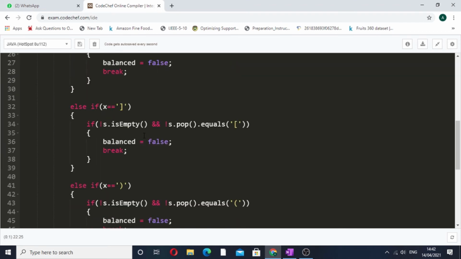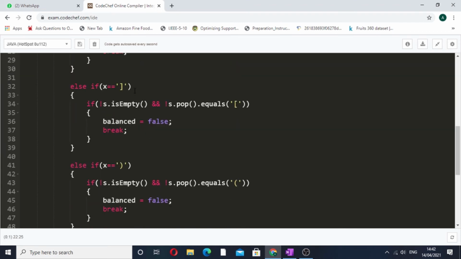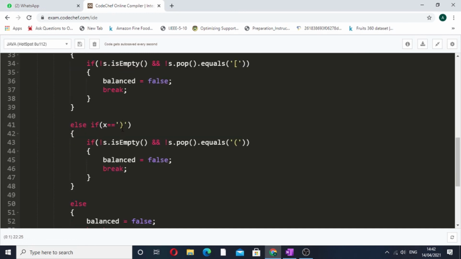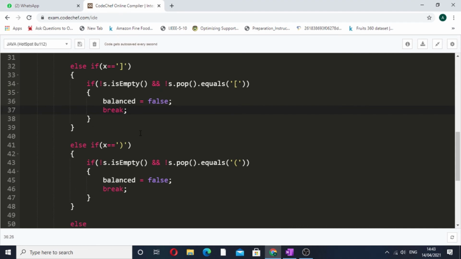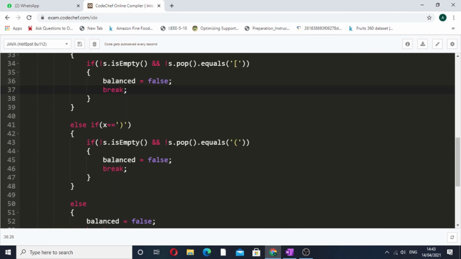Now we have to repeat this else if statement for two more brackets, that is for our square brackets and similarly for our parentheses. So we will be checking that if our stack is not empty and the top element of the stack is not equivalent to the opening bracket of the same kind, then we simply mark the balanced variable as false and break from this loop. And similarly we will do it for parentheses.